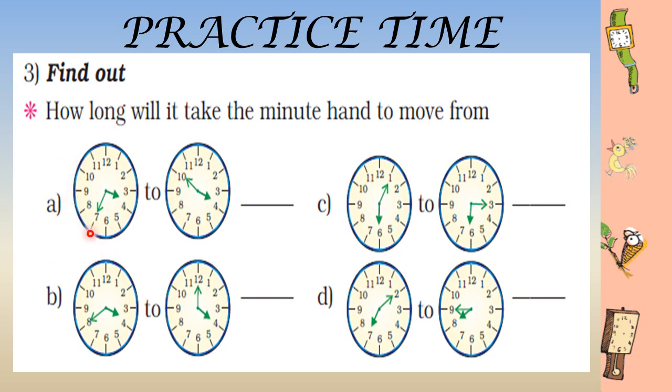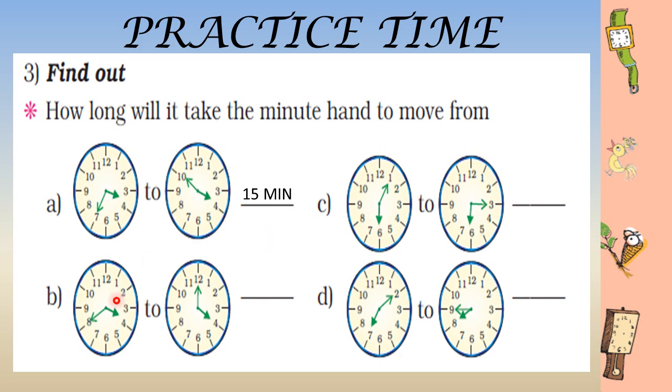So if it has moved from 7 to 8, it has completed 5 minutes. Then again from 8 to 9, it again completed 5 minutes. Then to reach 10, it again completed 5 minutes. So it has completed 5 minutes 3 times. So we'll say 5 into 3, that is 15. So the answer is 15.